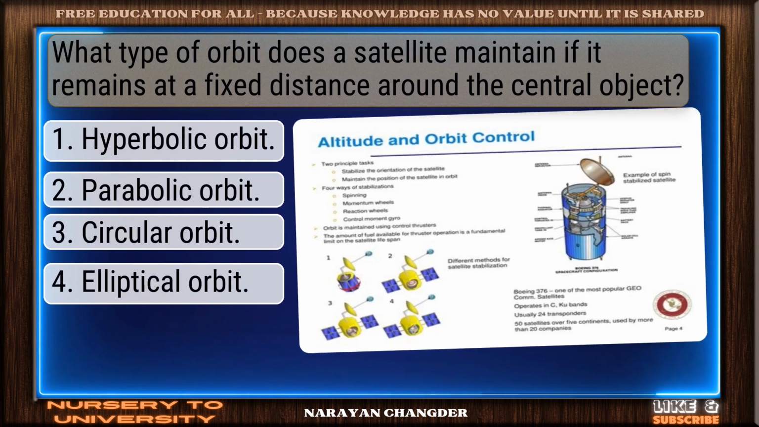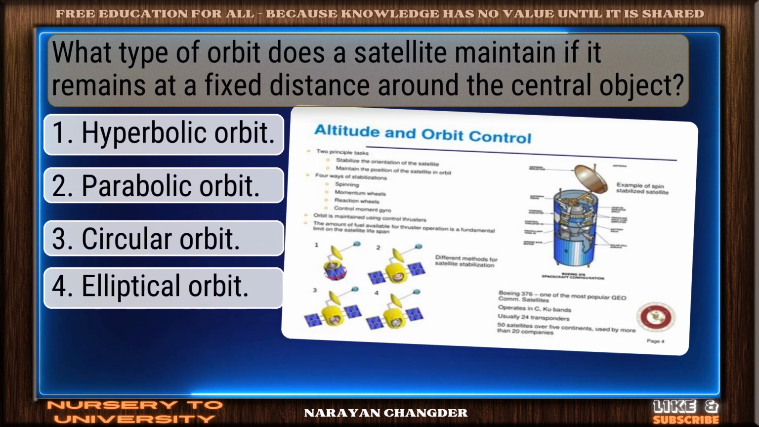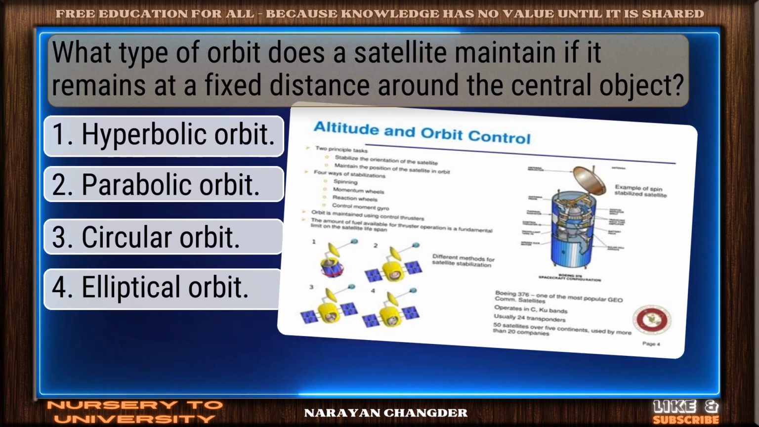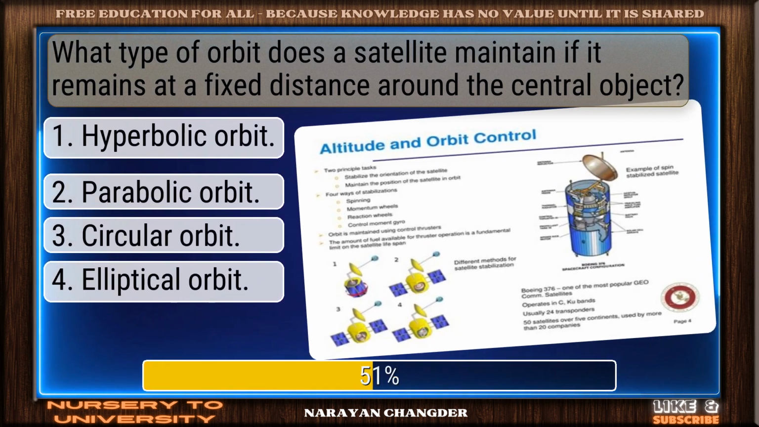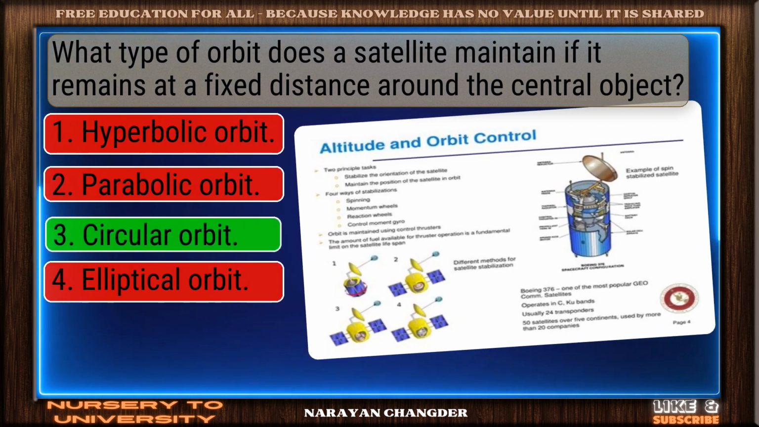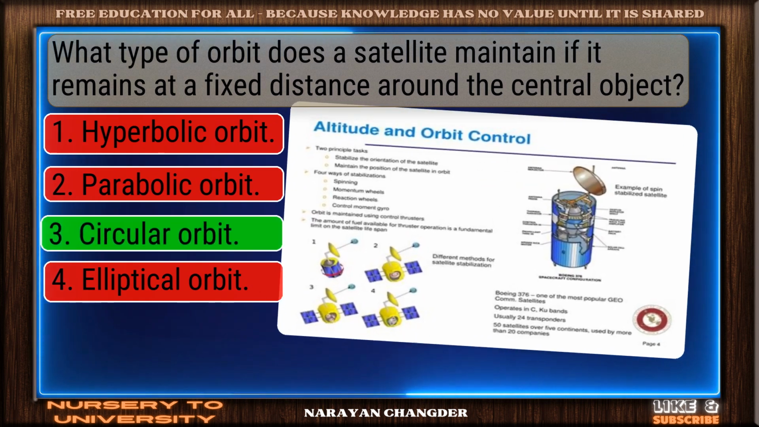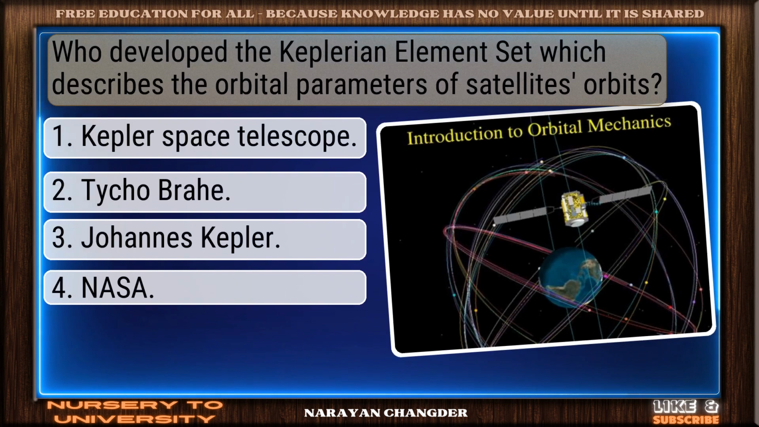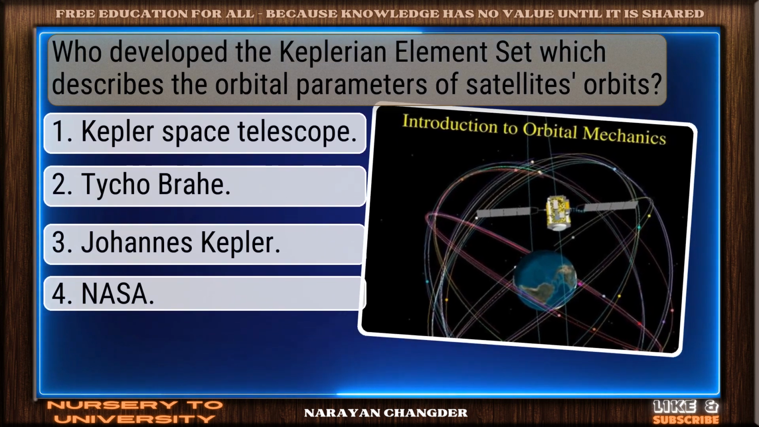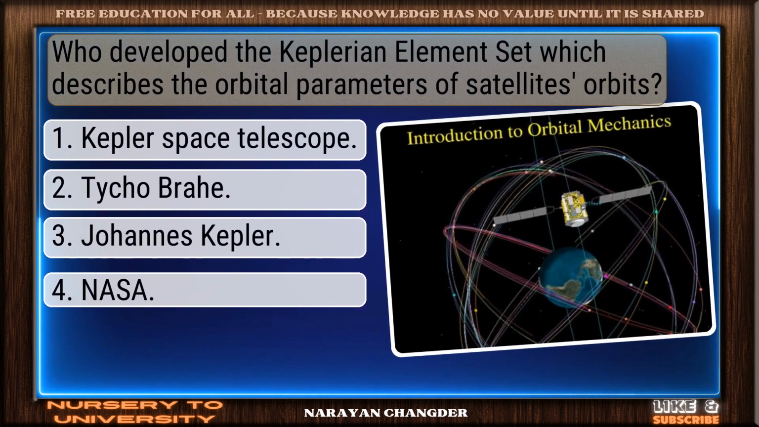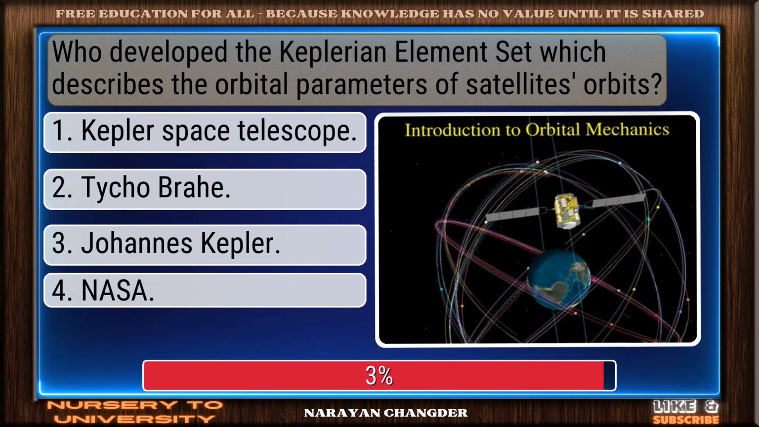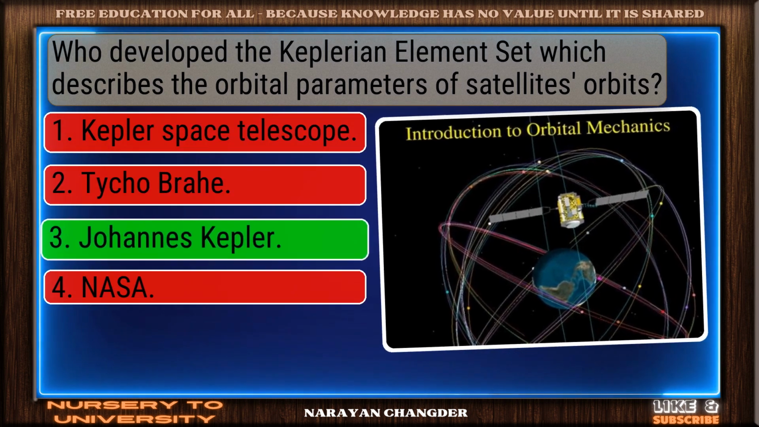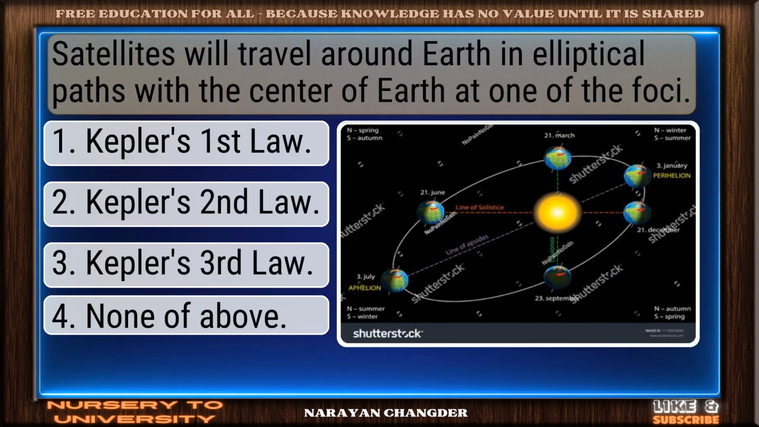What type of orbit does a satellite maintain if it remains at a fixed distance around the central object? Nice work. You chose circular orbit, and it is correct. Who developed the Keplerian element set, which describes the orbital parameters of satellites' orbits? Right choice. Johannes Kepler is the best answer.